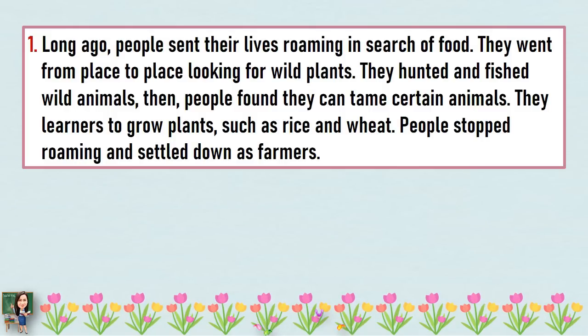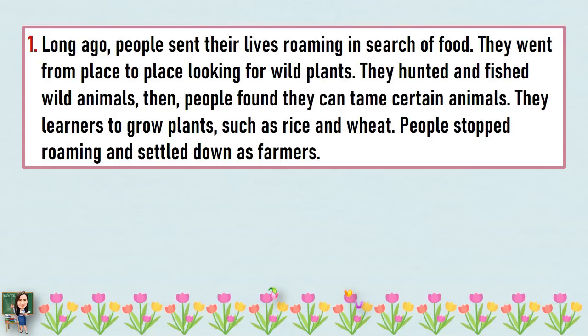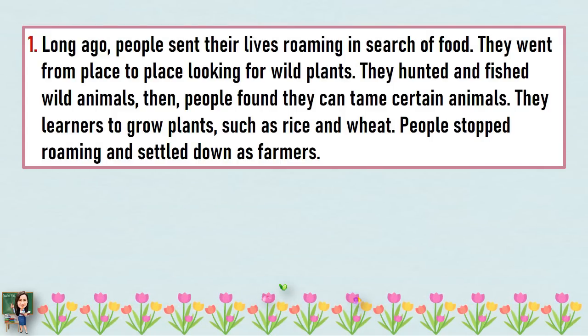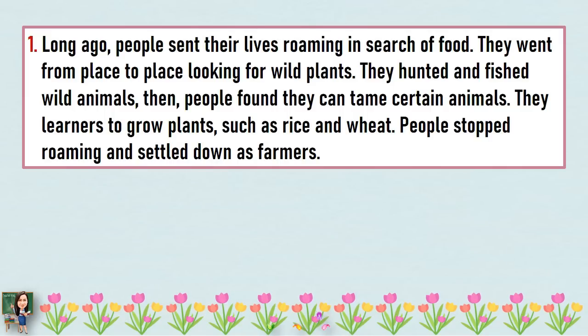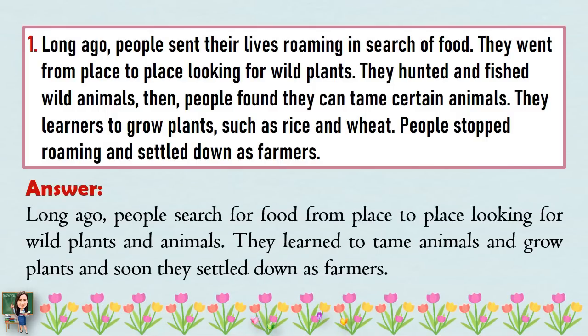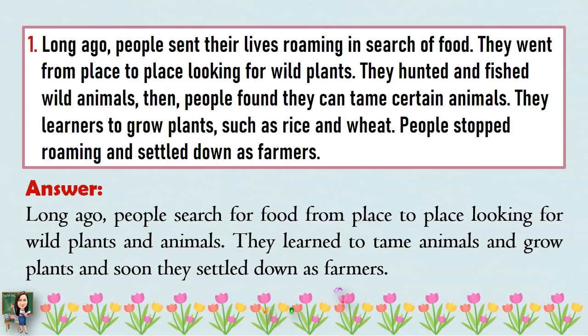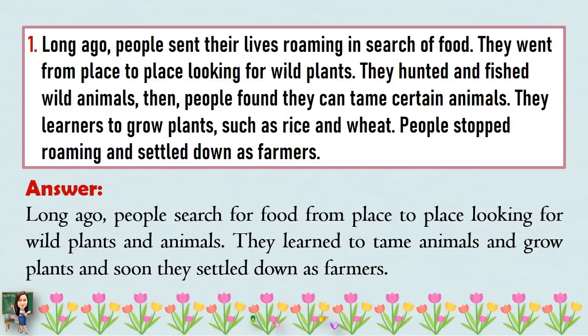Then, people found they can tame certain animals. They learned to grow plants such as rice and wheat. People stopped roaming and settled down as farmers. And here is the summarized passage. Long ago, people searched for food from place to place looking for wild plants and animals. They learned to tame animals and grow plants, and soon, they settled down as farmers.